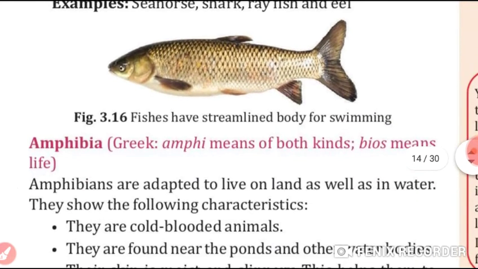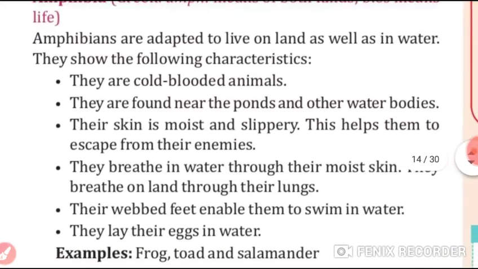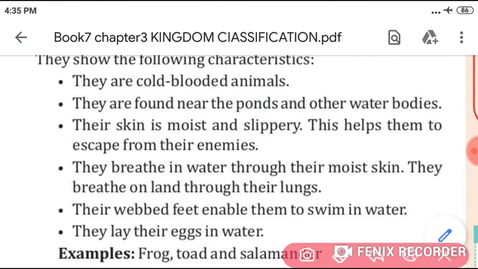Okay, now, students, come the amphibia. Amphibians can live on both the land as well as in the water. What are the characteristics? They are cold-blooded. They are found near ponds and other water bodies.